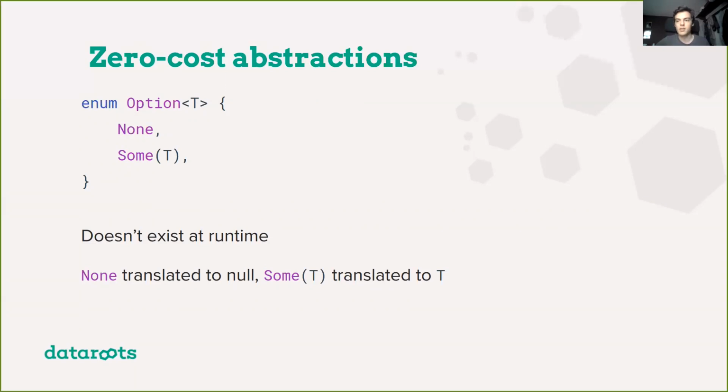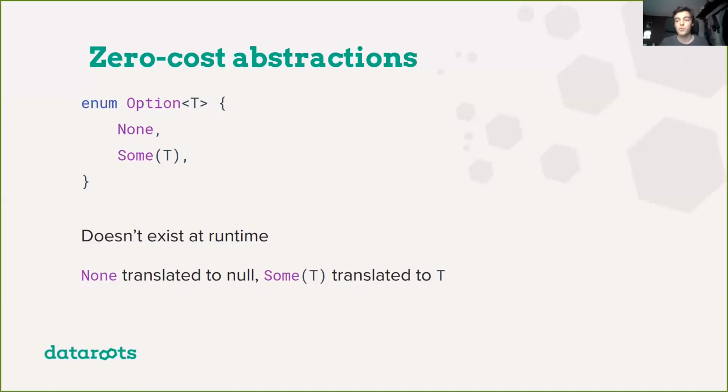So this is this kind of optional value, but with a basic compiler, this would give extra runtime costs, because now instead of just going to the value directly, you first have to go to the option, then check is it absent or is it present, and then go to the value. So you have an extra layer of indirection. And a better approach would be just to use the value itself and use the null case as the none case. But actually, this Option enum doesn't exist at runtime.